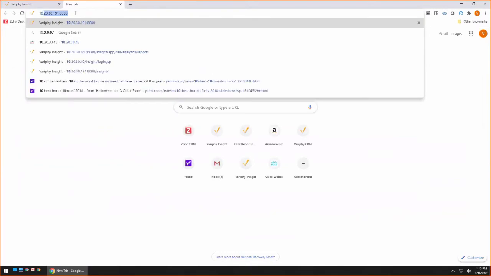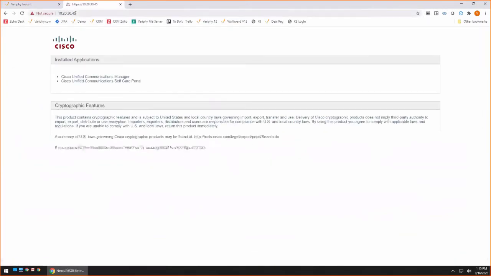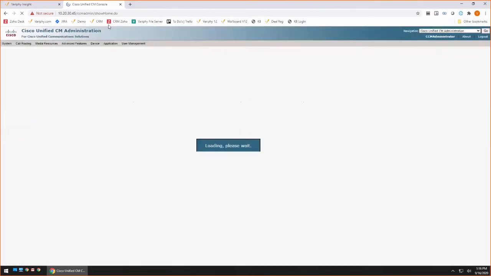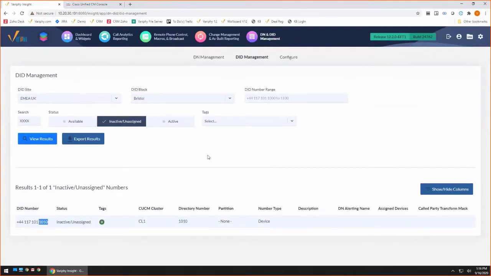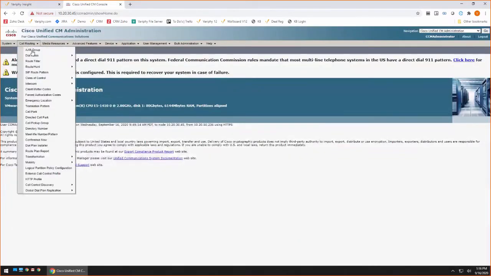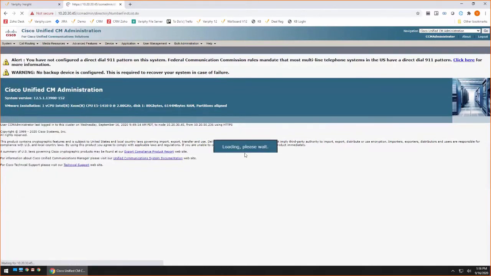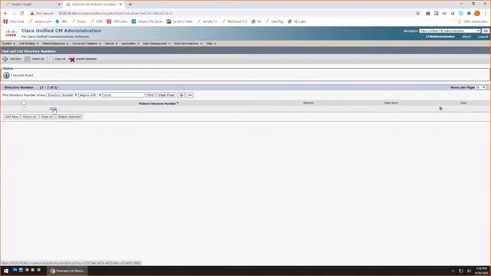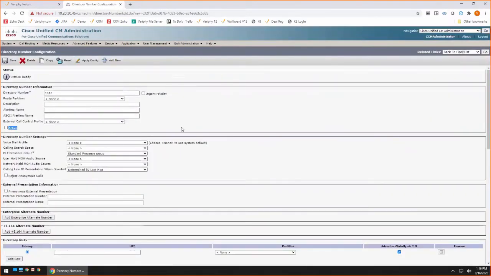So if you log into your call manager and you go to the directory management, you're going to be able to see the active or inactive checkbox. So here I'm in my call manager. I have 1010. If I go to my call routing, and I have my directory numbers, and I look up 1010, what I'll see in my call manager is that I've got 1010 in there. There is no partition, no other information. And if I actually edit this guy, what you're going to see is active. So this extension here is not active in my call manager, and that's what we're keying off of to be able to determine an active or inactive DN.